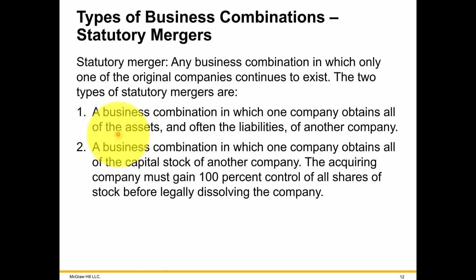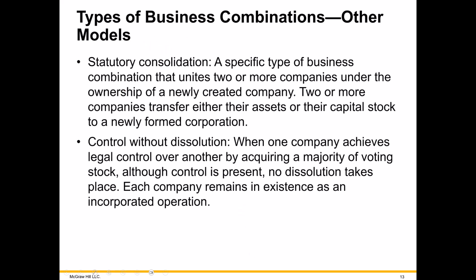But we'll save that topic for the tax class, the business income tax class. Okay, and that was statutory mergers, as compared to statutory consolidations. Ultimately, like a statutory merger, we end up usually with just one company.